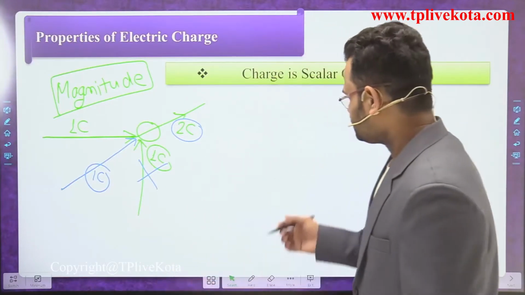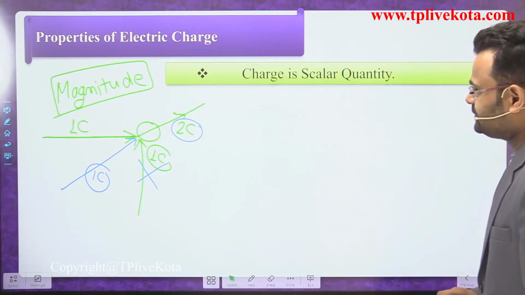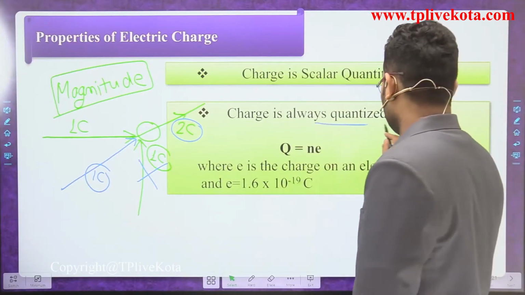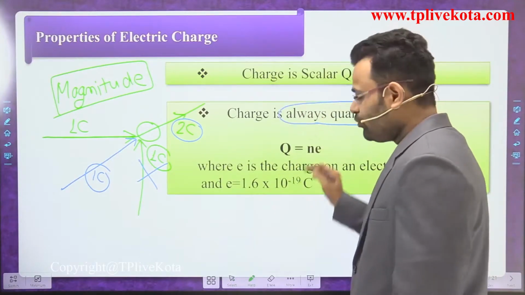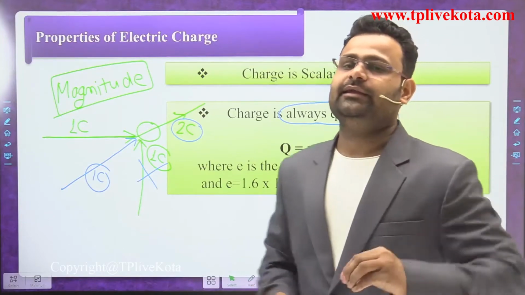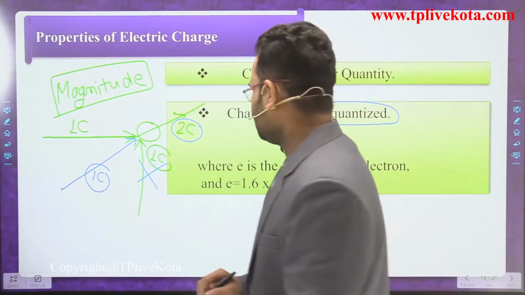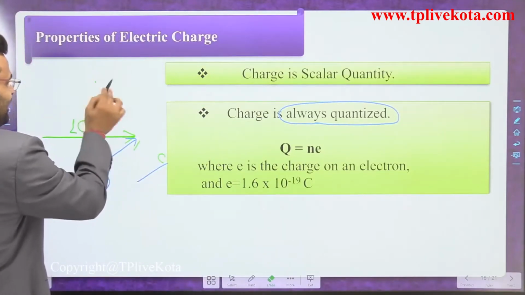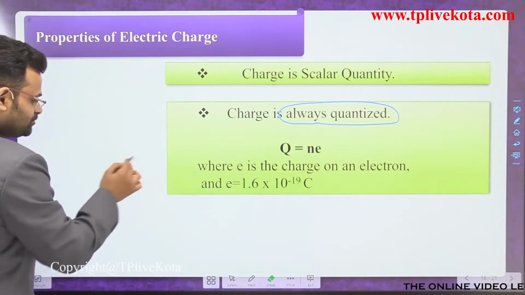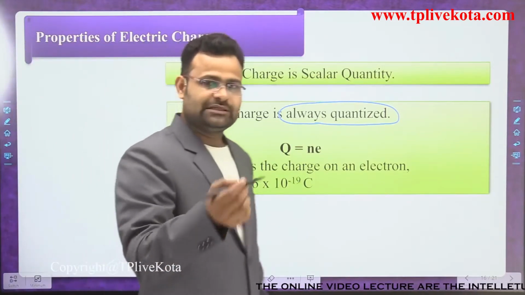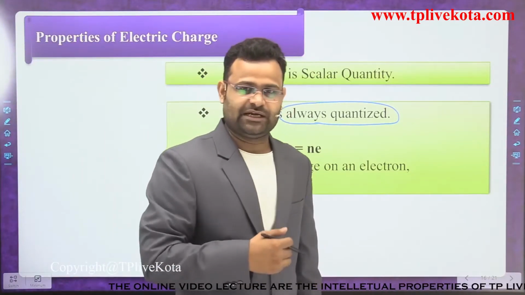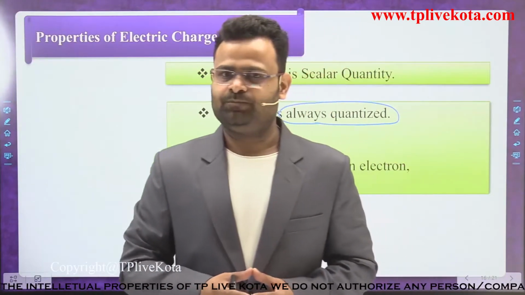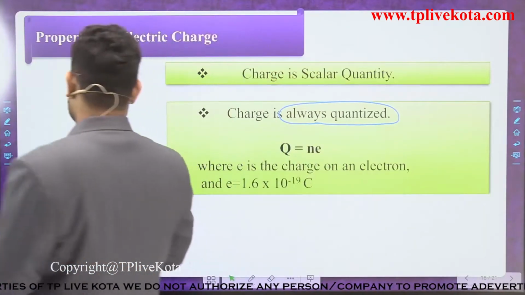Okay, now the next property is quantization. Charge is always quantized. What is the smallest particle in our atom, dear students? Everyone says the smallest particle in an atom is the electron. So dear students, if a body gains some charges or loses some charges, what is the minimum amount of exchange? The minimum amount of exchange is an electron.